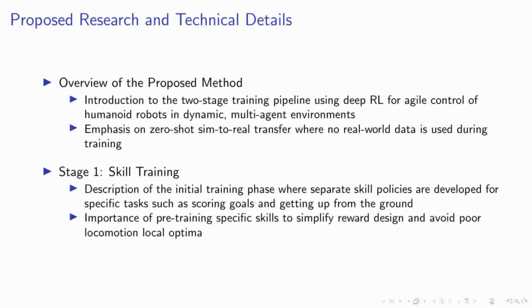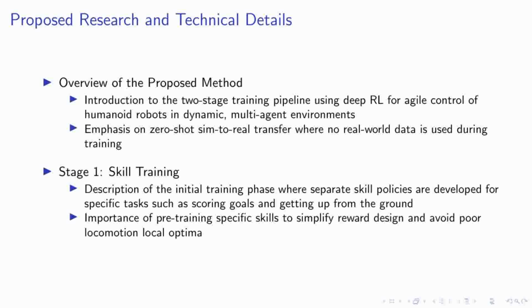Diving deeper into our methodology, we've adopted a two-stage training pipeline that leverages deep reinforcement learning to enable agile control of humanoid robots in dynamic, multi-agent environments. A key feature of our approach is the zero-shot sim-to-real transfer, where we train entirely in simulation without the use of real-world data. This strategy not only streamlines the development process, but also mitigates the risks and costs associated with direct training on physical robots.